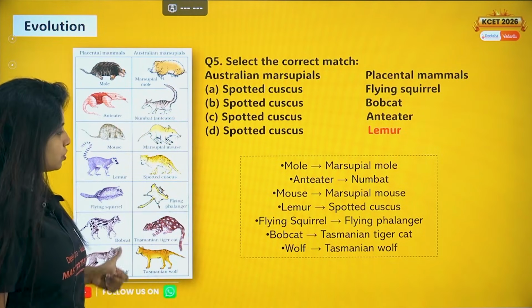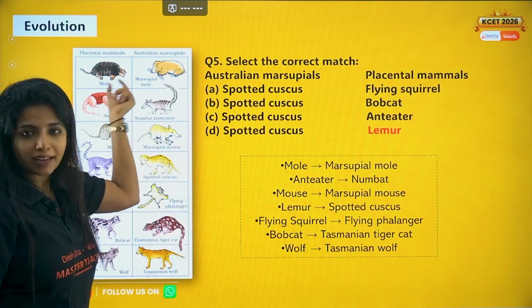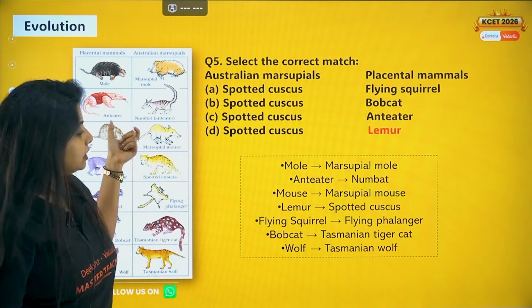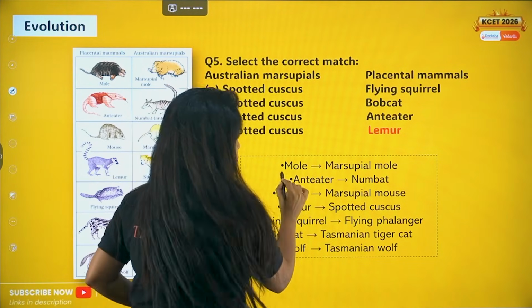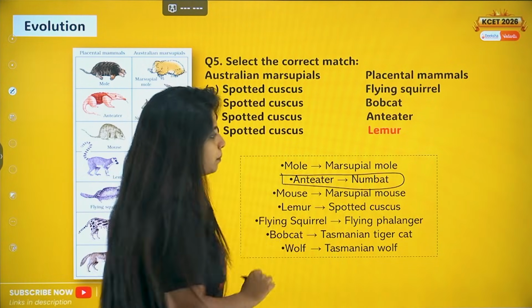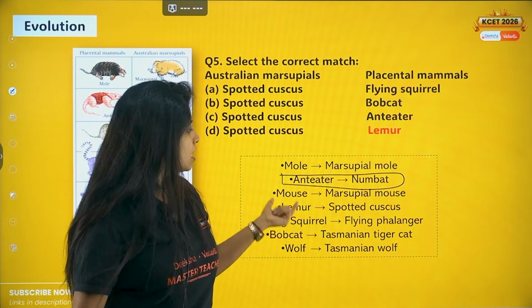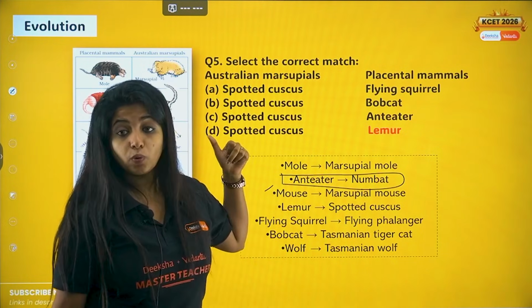So this is a table given to you, and my dear children, if you see mole, marsupial mole is there. The name is similar. Anteater and you have numbat. This is a different name, which is why you might find it difficult to remember. But anteater, numbat, somehow you can think it's the same only. Mouse, marsupial mouse is easy. Lemur and spotted cuscus, this is what we just discussed.